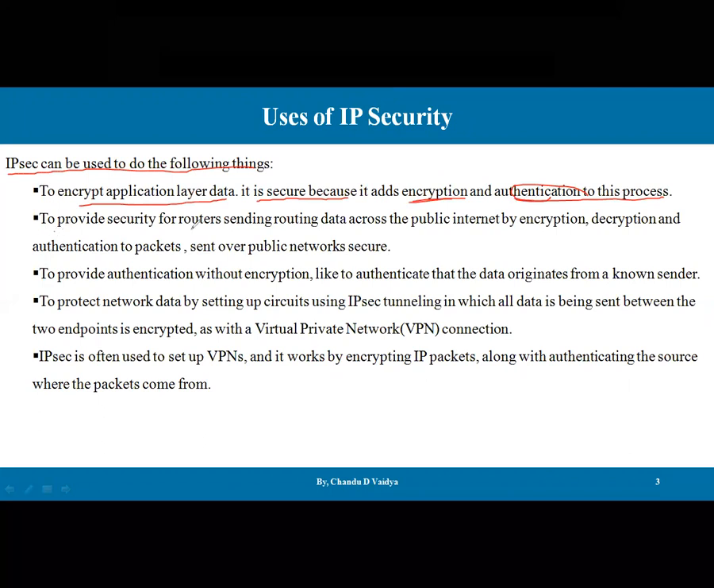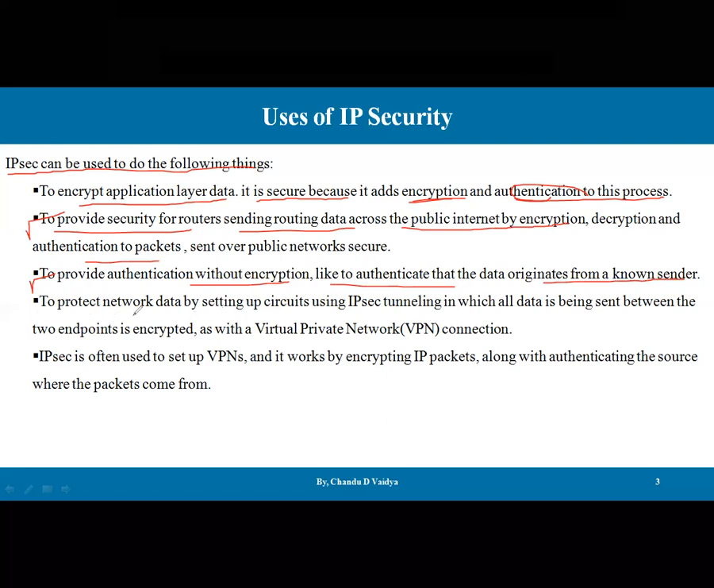Number two, to provide security for routers sending routing data across the public internet, by encryption, decryption, and authentication of packets sent over the public network. Whatever data we send on the internet is secure, and no one can directly hamper or access it. So this is the second use. Third use, to provide authentication without encryption also, such as authentication that the data originated from a known sender. This facility is also available.